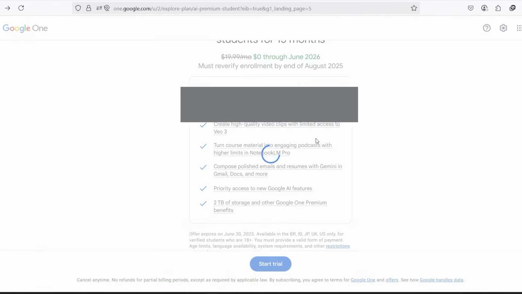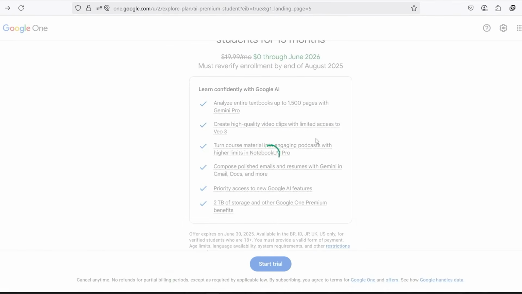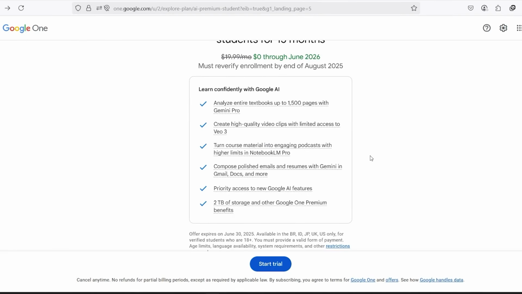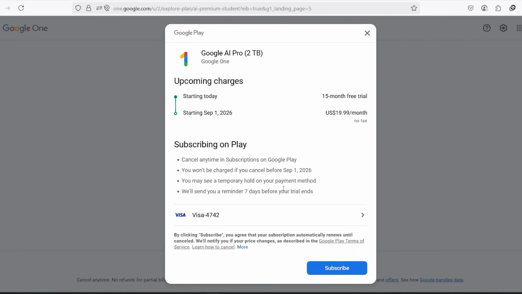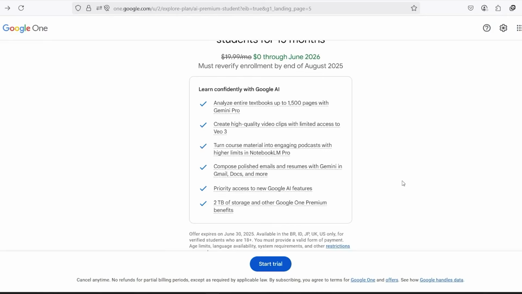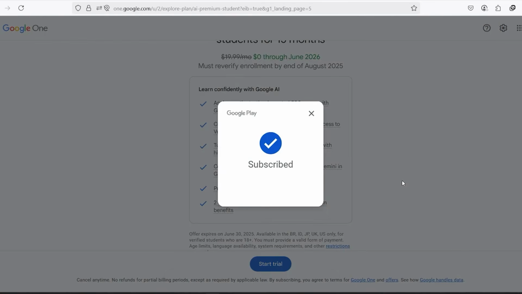The plan should clearly say $0.00 per month for 15 months. Always double-check the terms before you click Start Trial. It should show your free period duration and mention the billing start date after the trial ends. Once you complete the setup, you'll get a confirmation screen saying your plan is active.